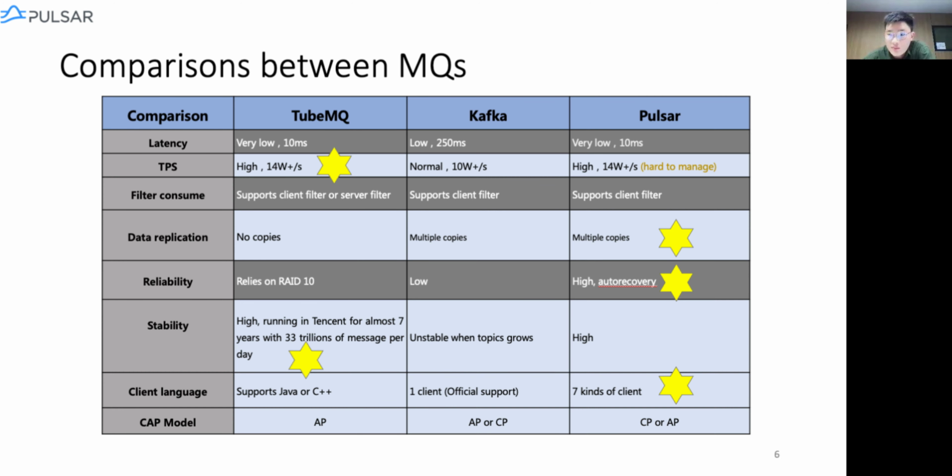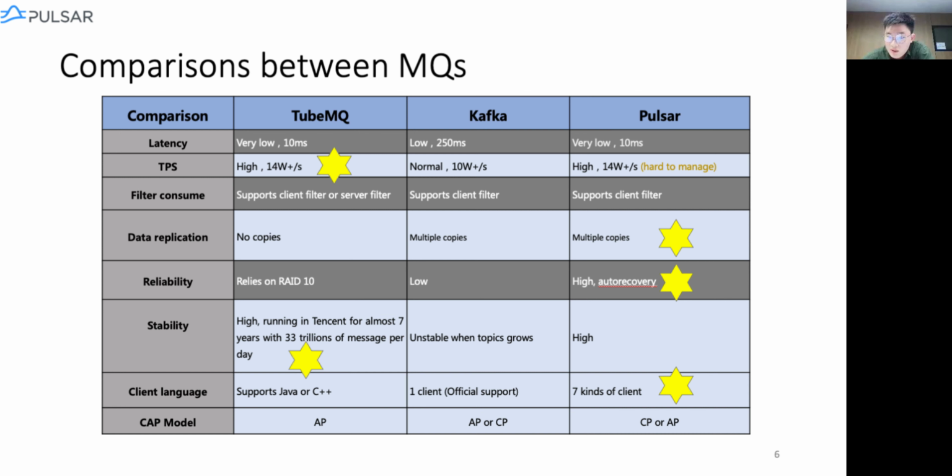So before we choose the MQ for Apache, we did some tests from different perspectives. Note that this test is performed under certain machines and it cannot be applied to other cases. Here we have three kinds of MQs, including TubeMQ, Kafka, and Pulsar. For latency, Kafka has a little bit of latency, while Pulsar and TubeMQ perform pretty much the same. And this is the same for the TPS.